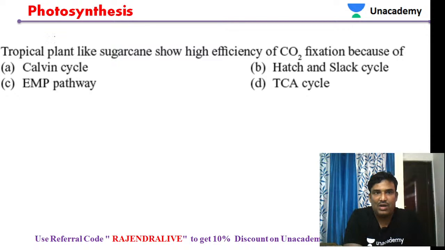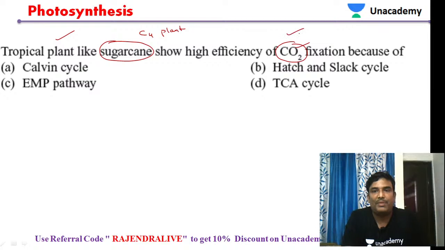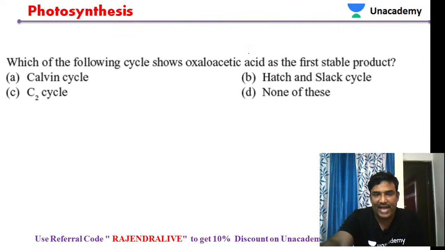Next, tropical plants like sugarcane. Sugarcane shows high efficiency of carbon dioxide fixation. Sugarcane is the best example of a C4 plant. It is more efficient in absorbing carbon dioxide. Why is it more efficient? Because it undergoes the Hatch and Slack cycle. That is the reason it is more efficient.